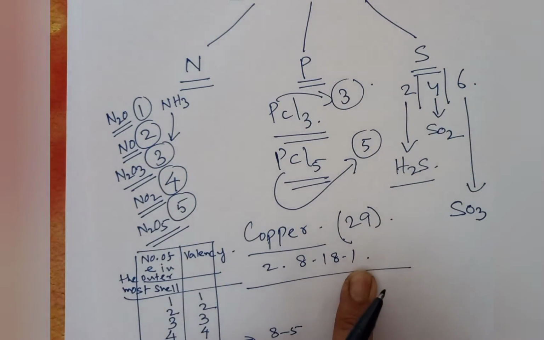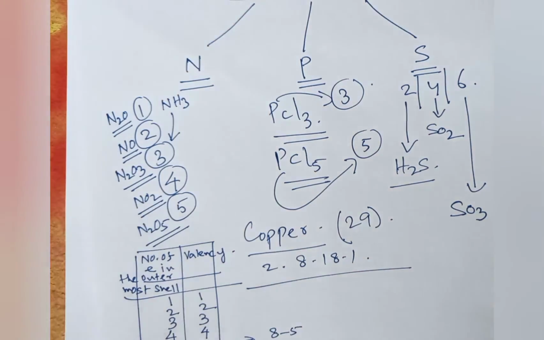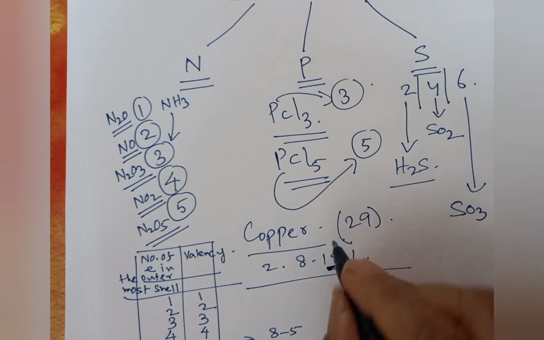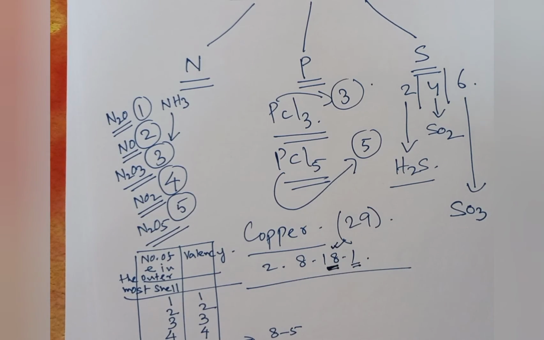But copper exhibits two valencies. One is 1, another one is 2. So how is the 2 coming? From where is it coming? Now see here. This is known as the penultimate shell. This is the valence shell and this is the penultimate shell. Now what happens? Now 2, 8, 18, 1.